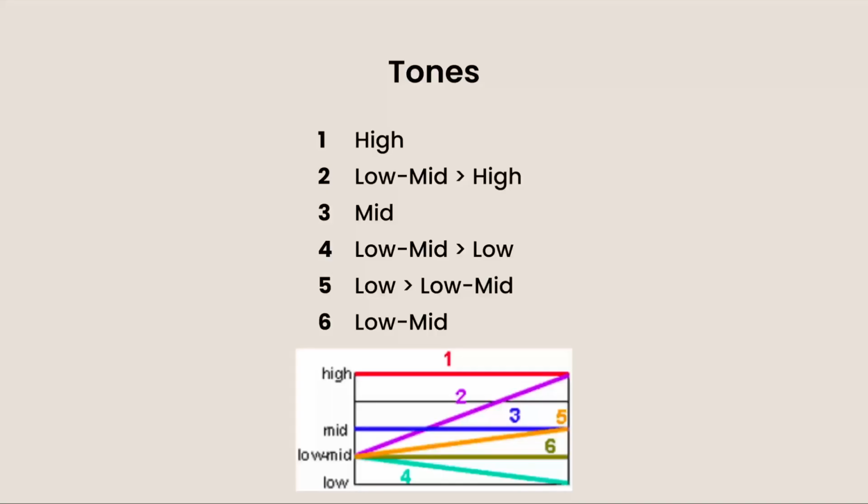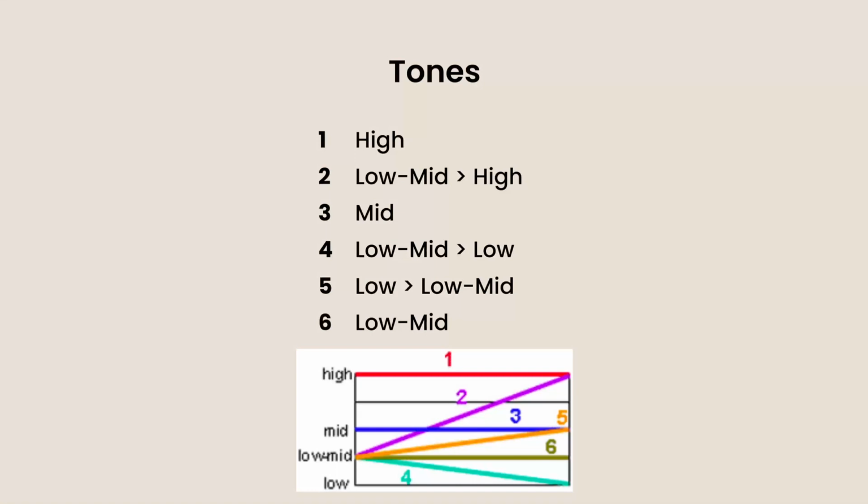So here we have the six tones in the Cantonese language. They have varying pitches, and unlike music, you don't have a set note for each one. It all depends on how you pronounce things. The first one is a high one, like zeng.